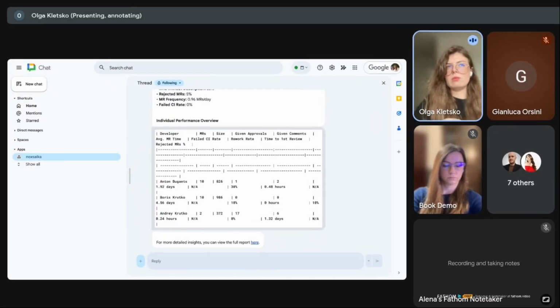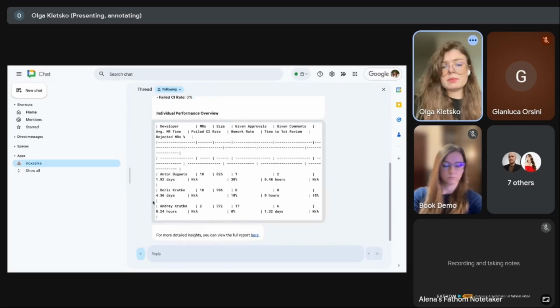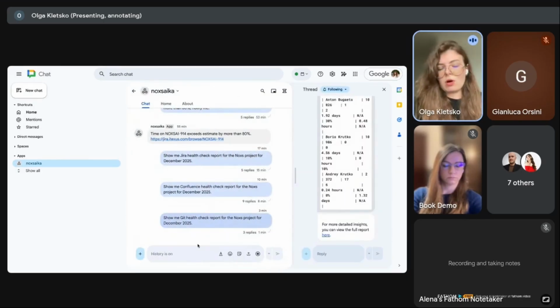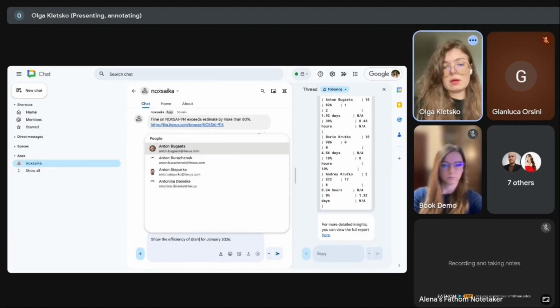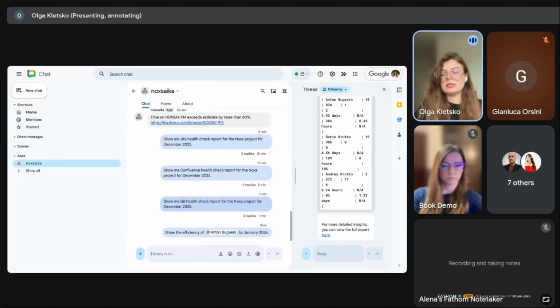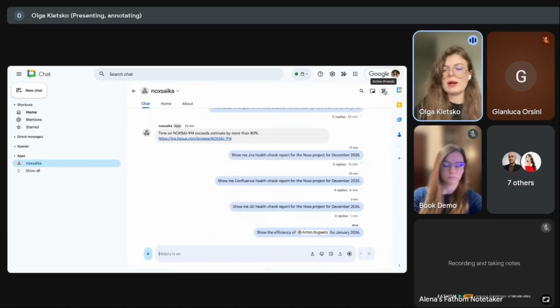I showed how we can receive reports and how we can receive this whole picture. But at the same time, we may have cases where the overall report is fine, but we have a question about a specific developer's performance. For example, we're interested only in seeing how this person works, how he or she delivers progress, and Noxs allows us to do this. We can just ask this specific question.